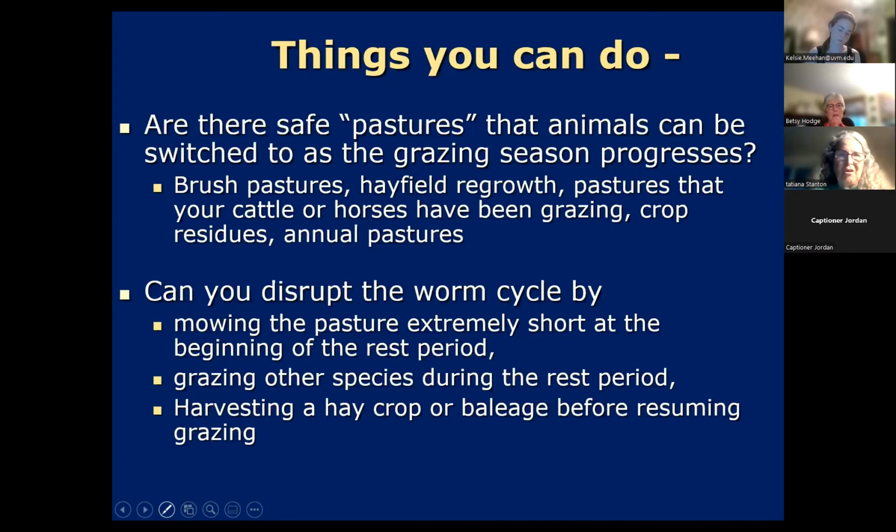I know some of our sheep farmers in New York are very good about renovating about a tenth of their pastures every year. They'll take those pastures that they're renovating, disc them, and plant them in annual pastures for a season.